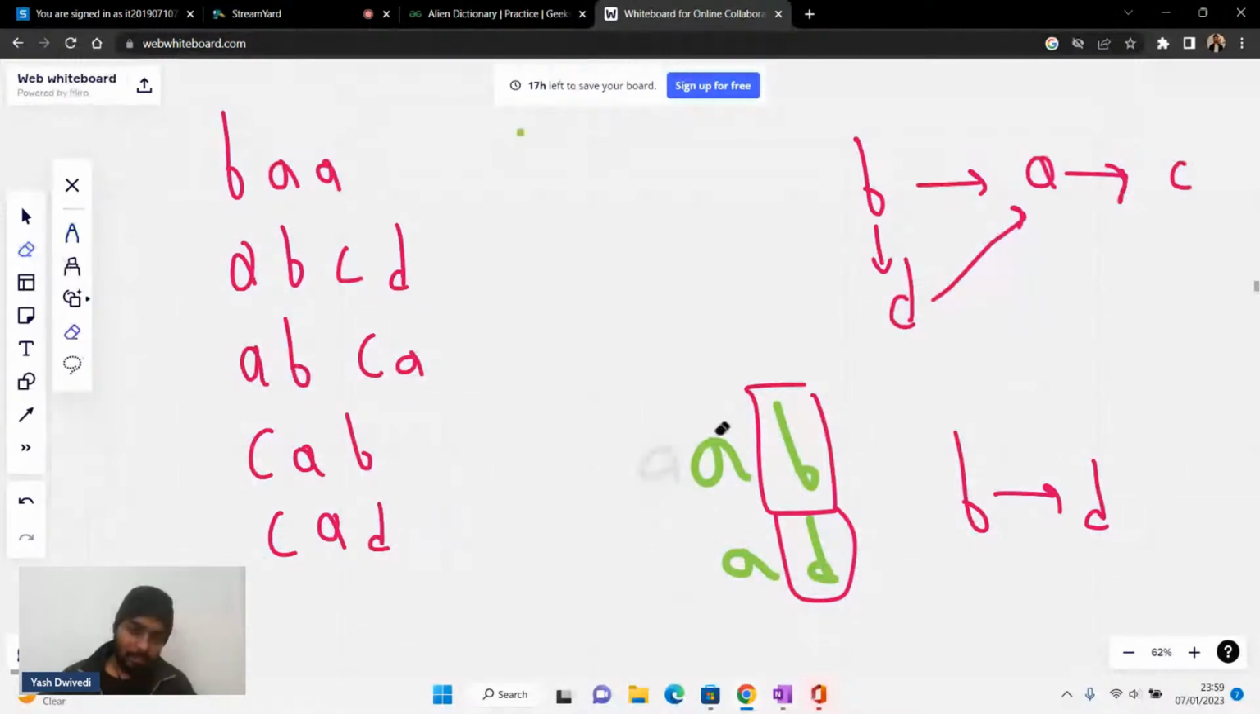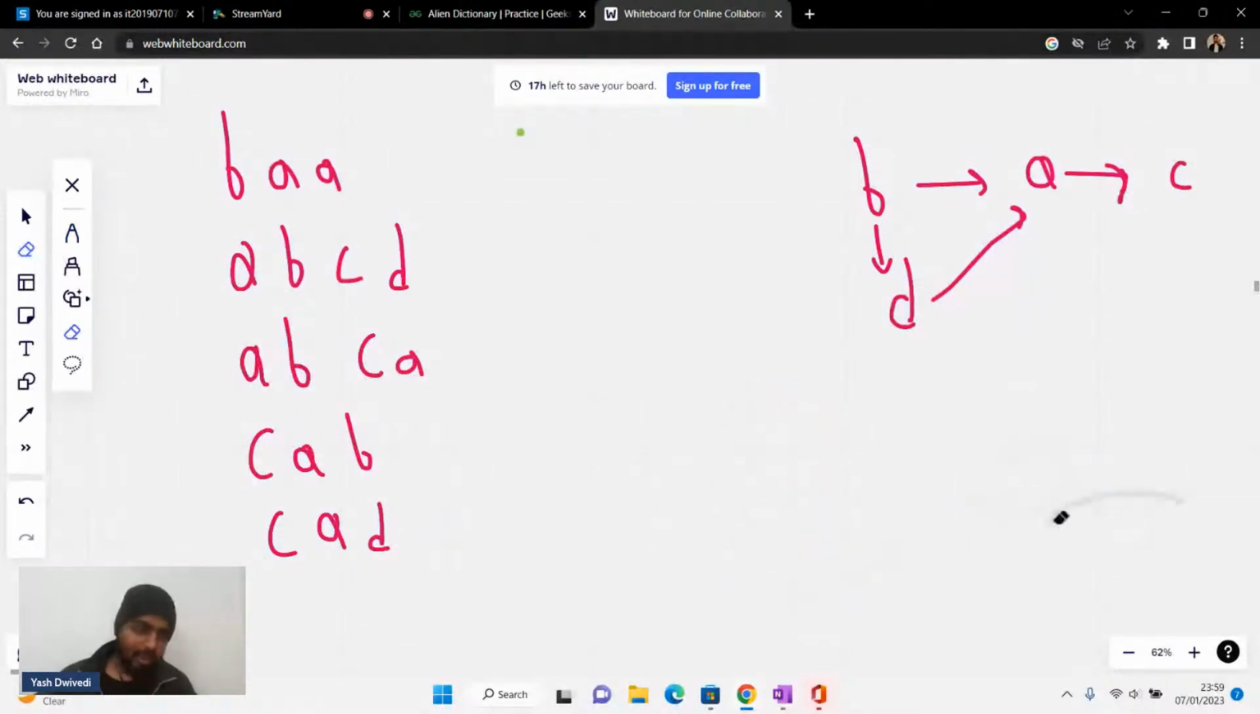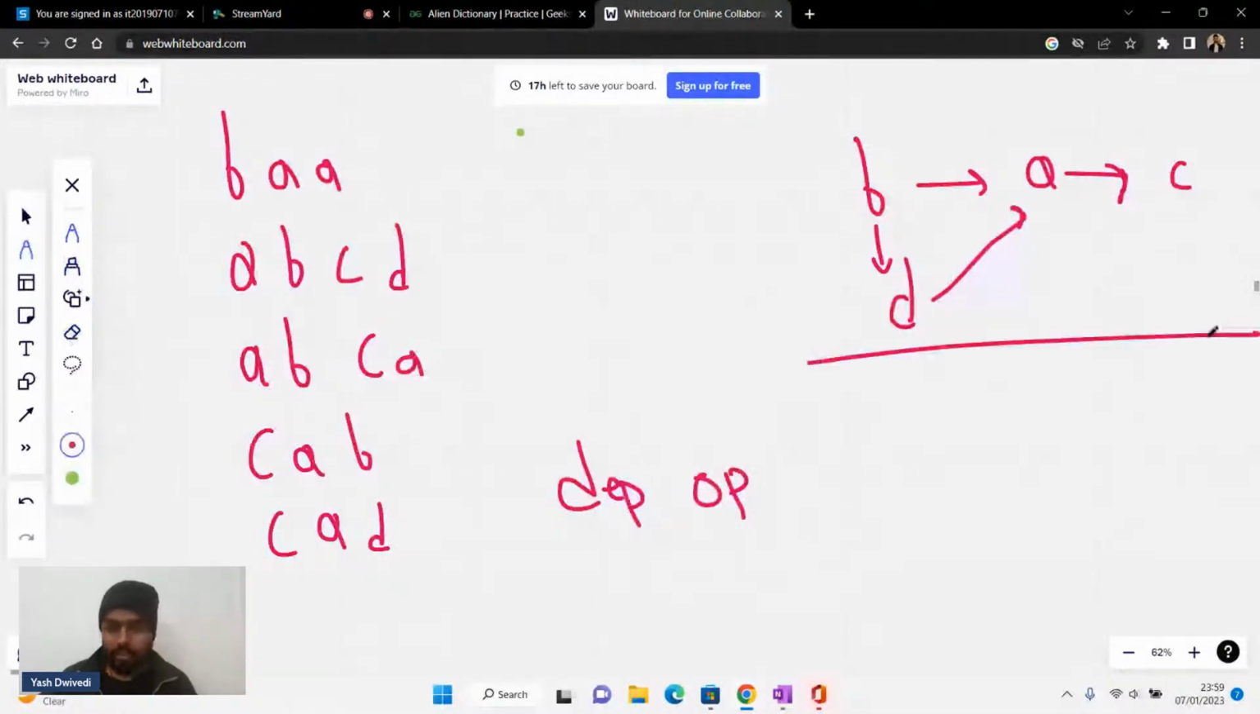Is that clear, guys? Please write dependency OP in the chat. Are you clear with this thing? Now you need to tell the dictionary order for this case. The dictionary order will be nothing but the topological order, basically topo order. So you can write dependency OP in the chat, guys.